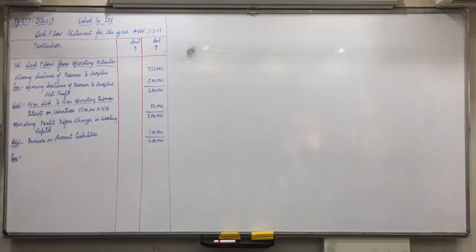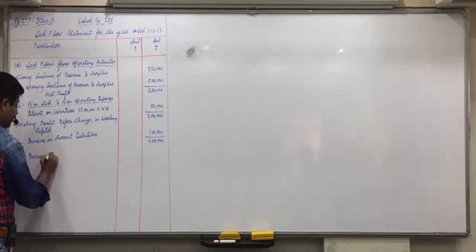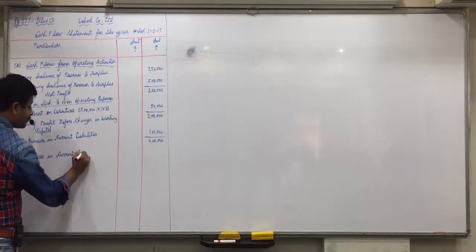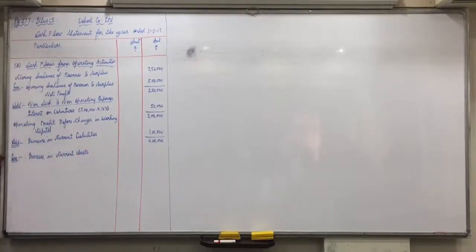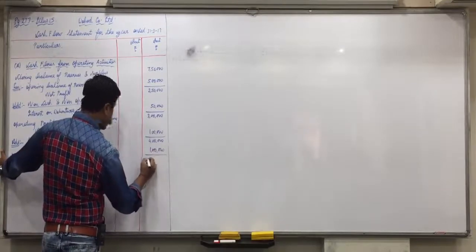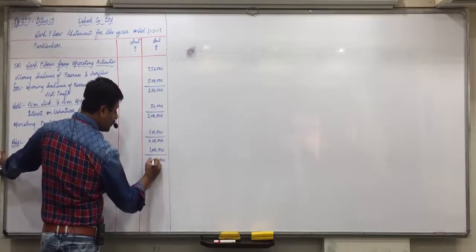Less, current assets we have marked as O minus. Increase in current assets. Six lakhs to 1 lakh means again 1 lakh. 4 lakhs minus 1 lakh, 3 lakhs. Do you have tax paid?